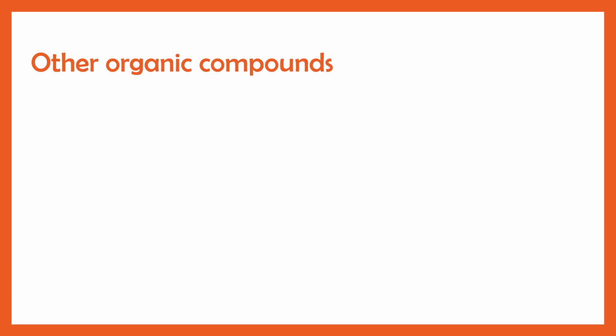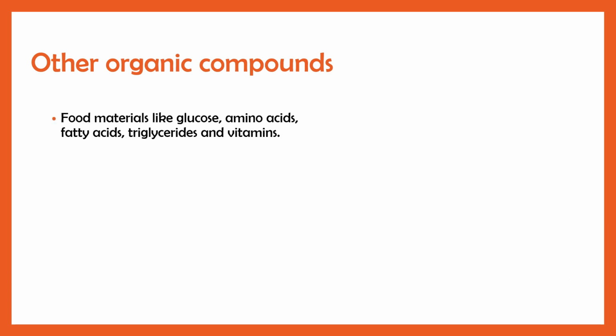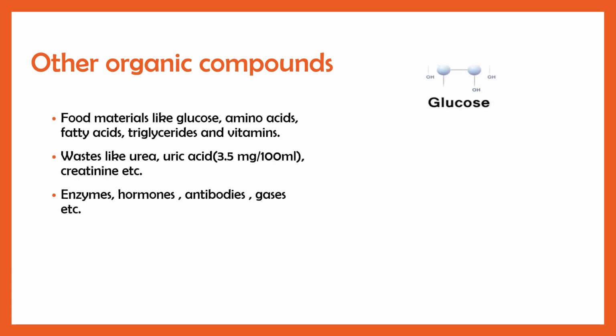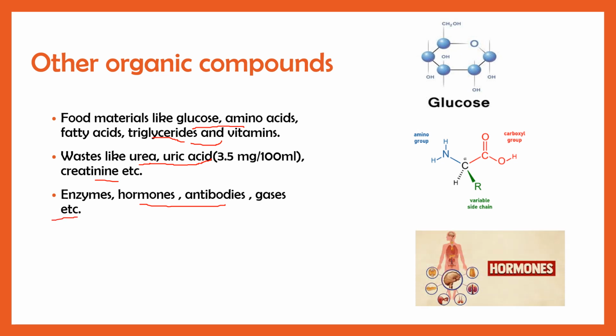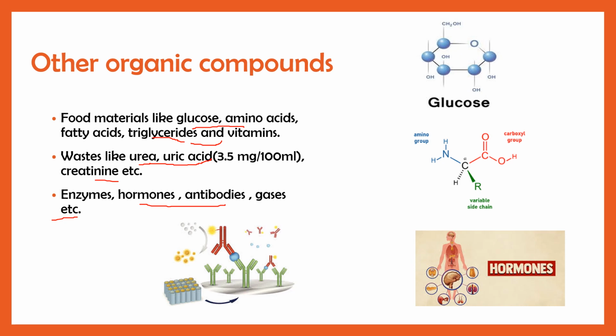So let's discuss some other organic compounds which constitute 1 to 2% of blood plasma. It includes food materials like glucose, amino acids, fatty acids, triglycerides, and vitamins. Here we can see that it also includes urea, uric acid, creatinine, etc. Some enzymes, hormones, and antibodies also travel in the plasma.